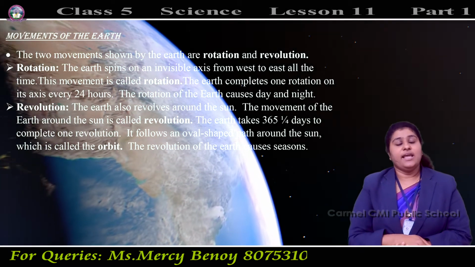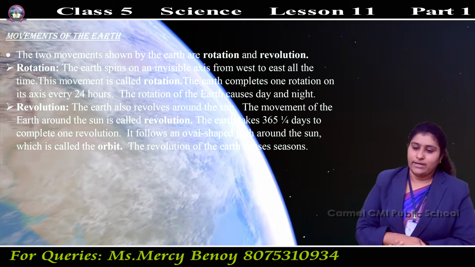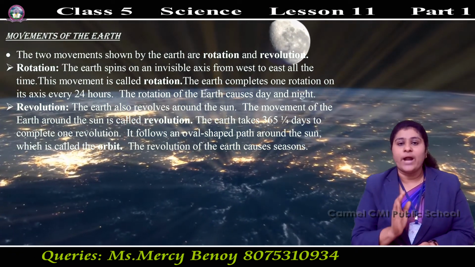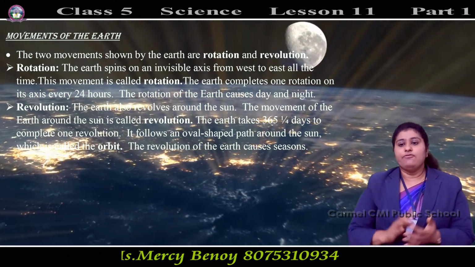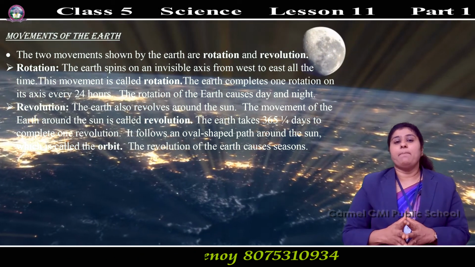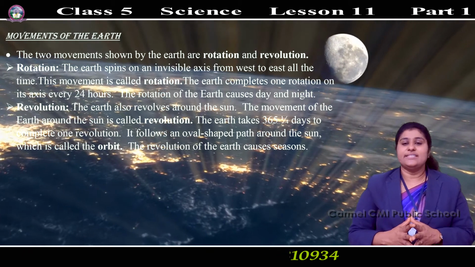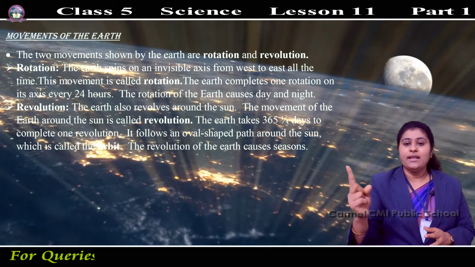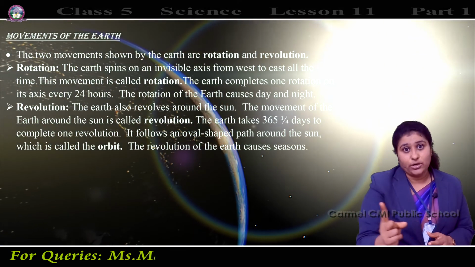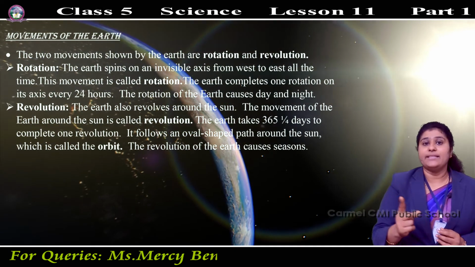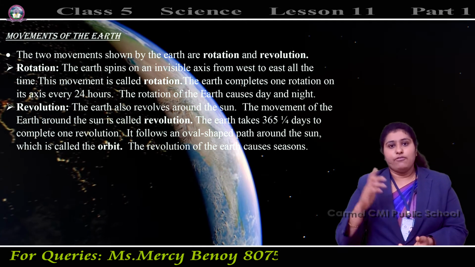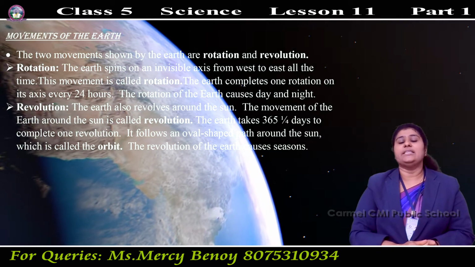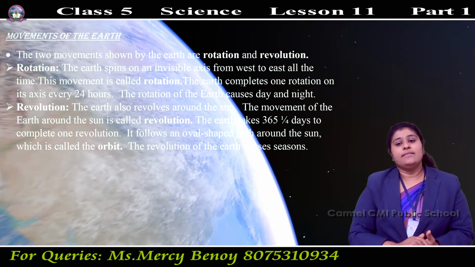It follows an oval-shaped path around the sun, which is called its orbit. Each and every planet has its own orbit.